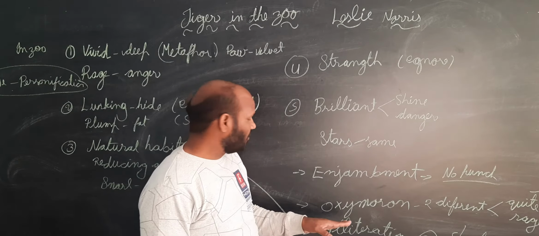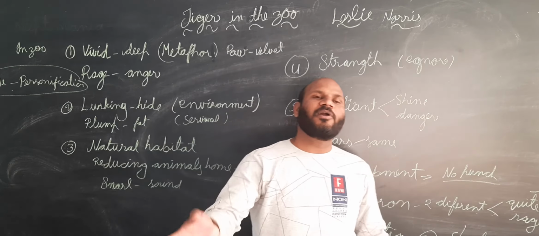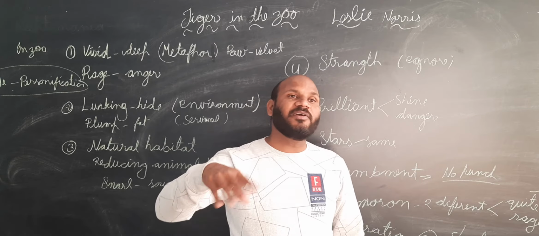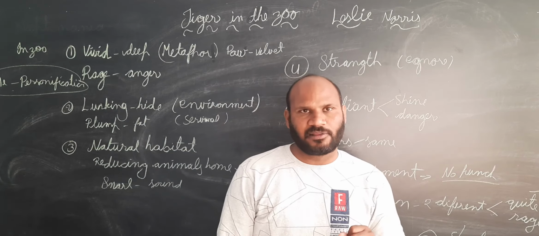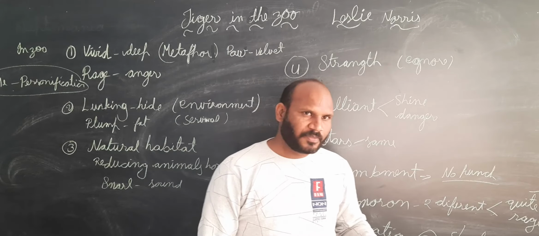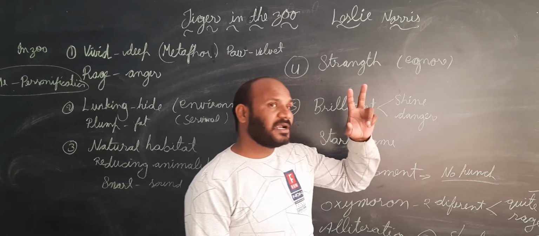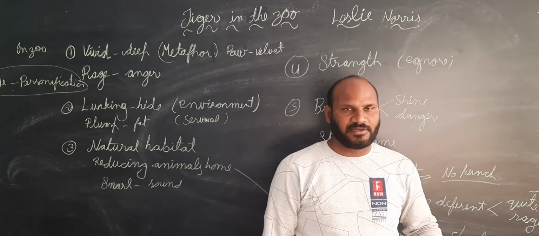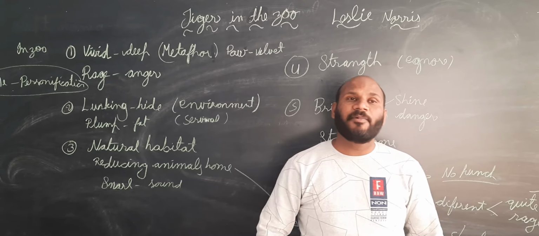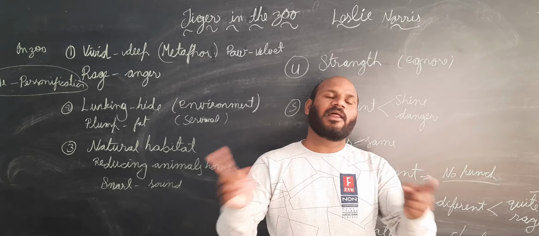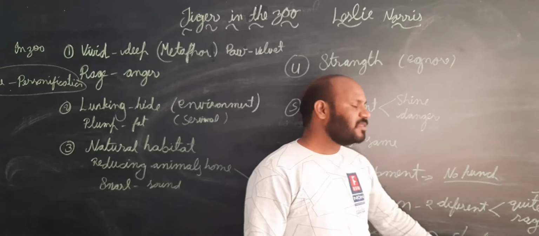And now next is oxymoron. Oxymoron means two different words which show contradiction in themselves. Contradiction means opposite. In the first stanza it is shown. Which are the 2 words? Quiet and rage. Quiet and rage are different words having opposite meanings. Quiet means calm, peaceful. Rage means angry.